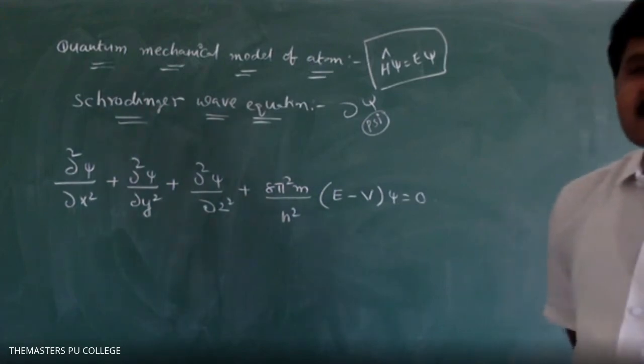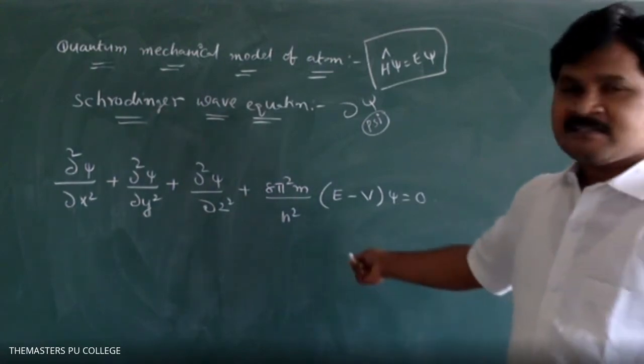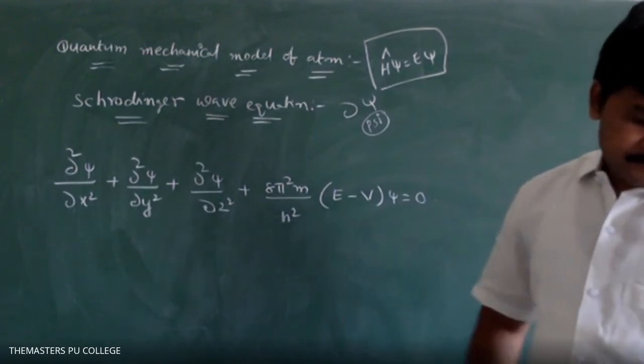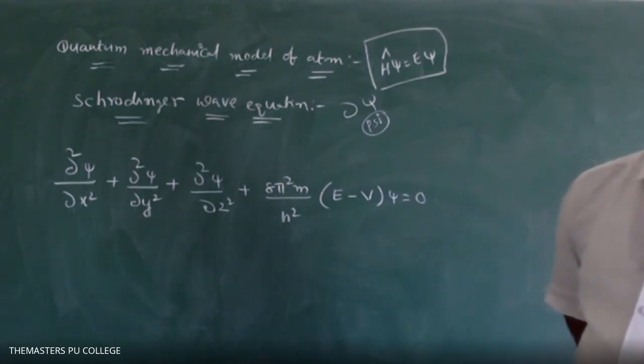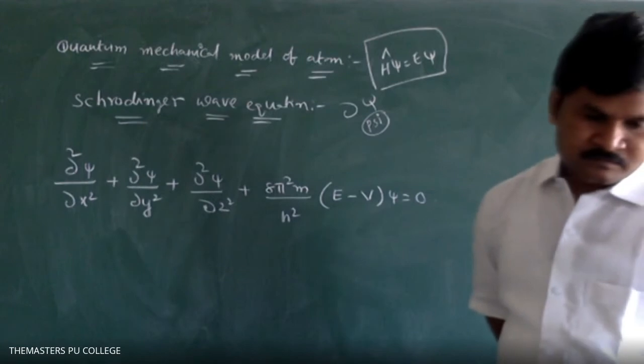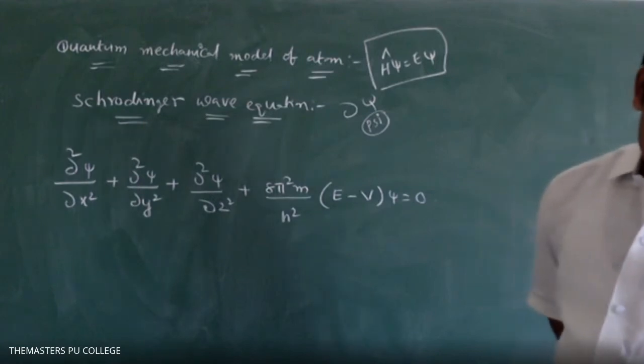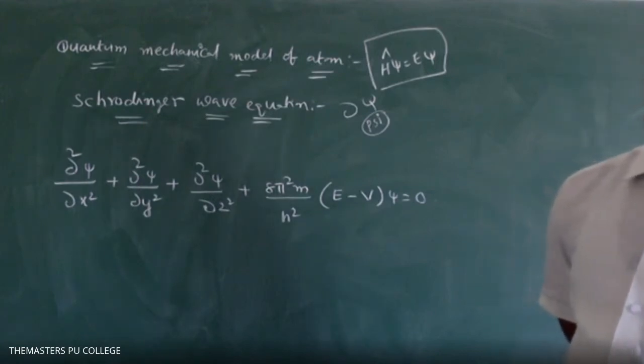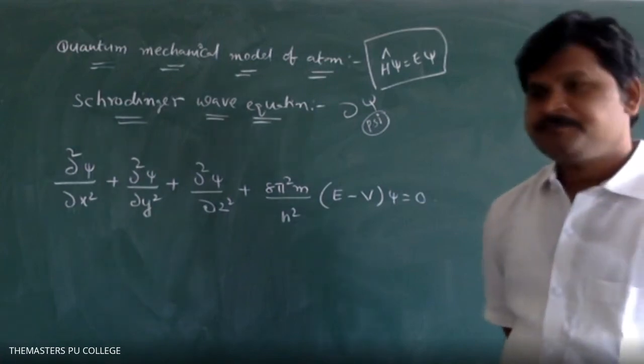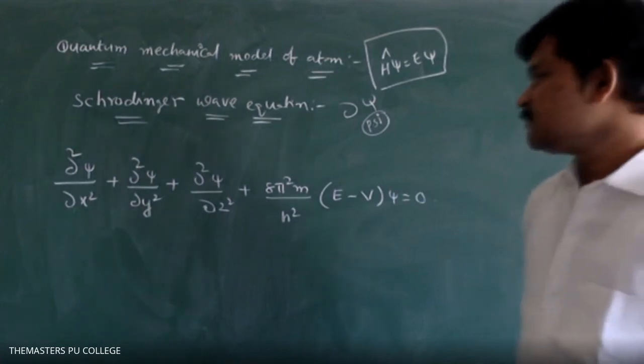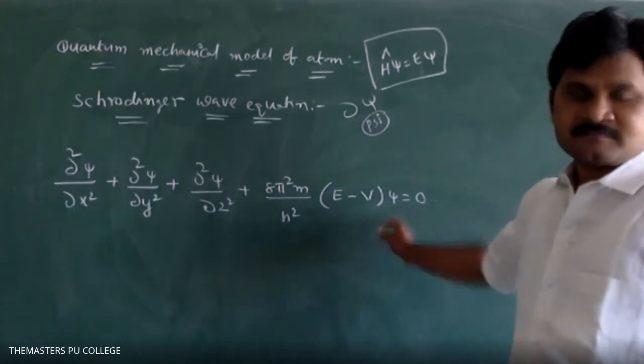It is written as, write this mathematical form.